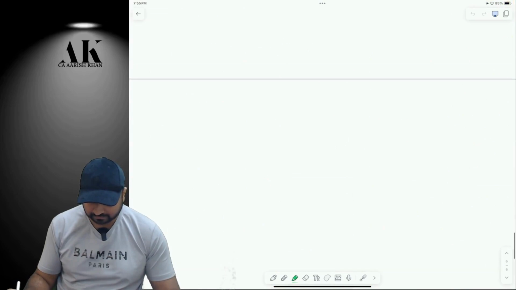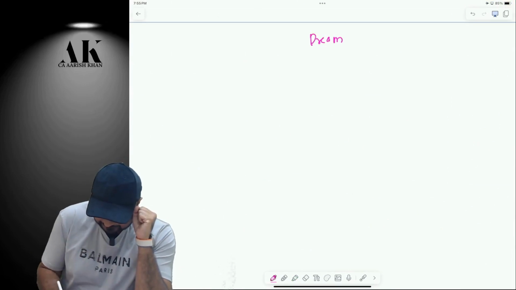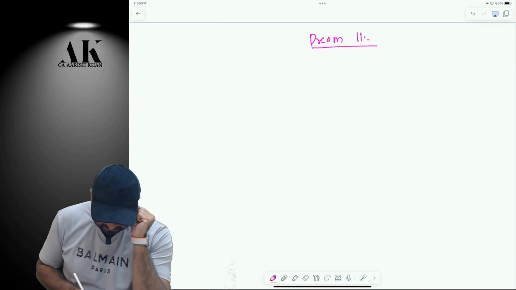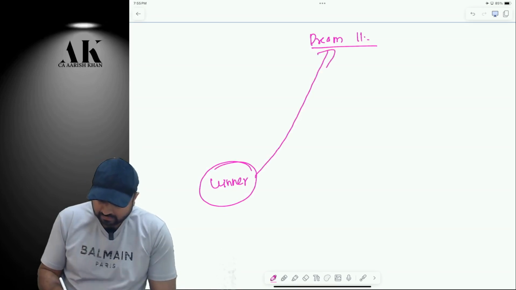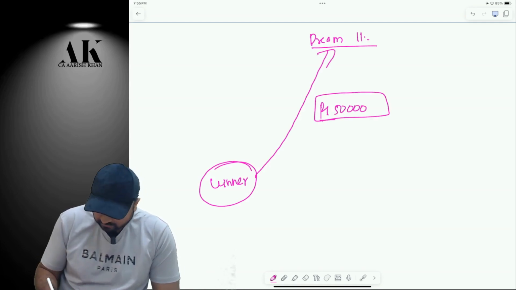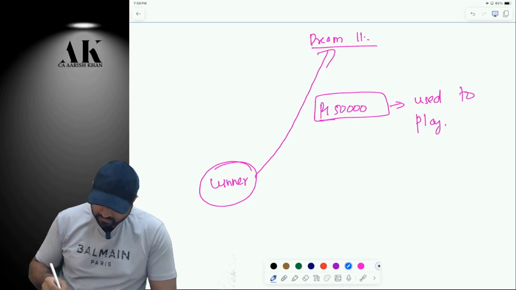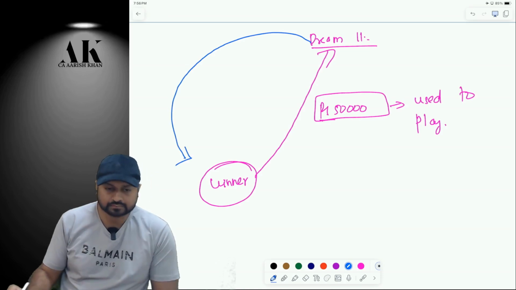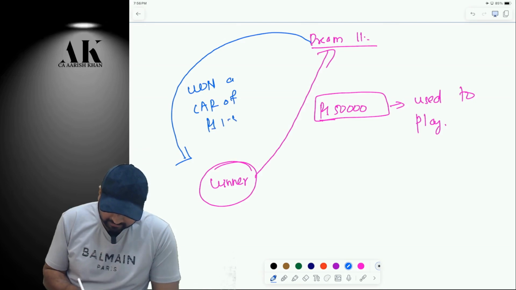Suppose Dream 11 says, pay attention, there is a winner over here. I have put some money in Dream 11, say 50,000 rupees. I have used to play. Listen carefully, please. Now, Dream 11 has said that you have won a car of rupees 1.5 crore.